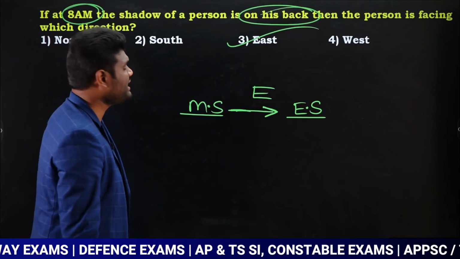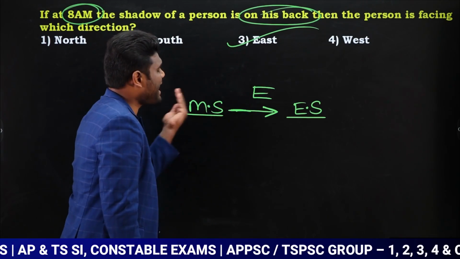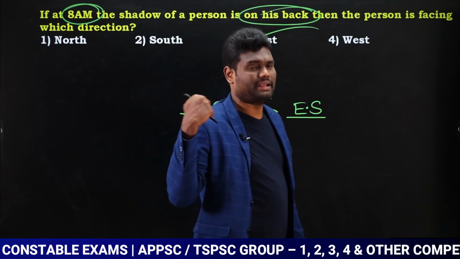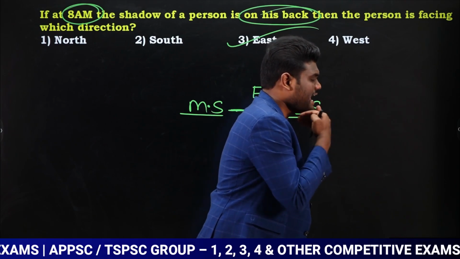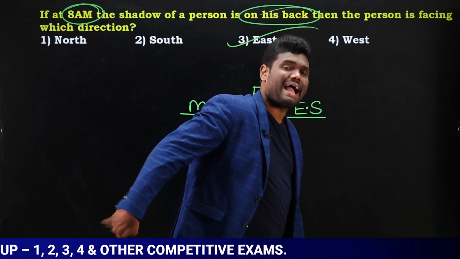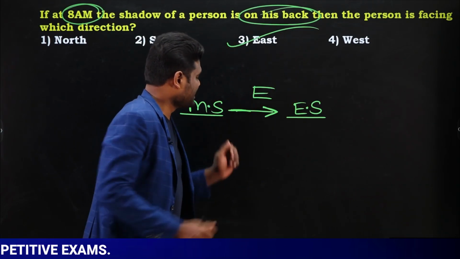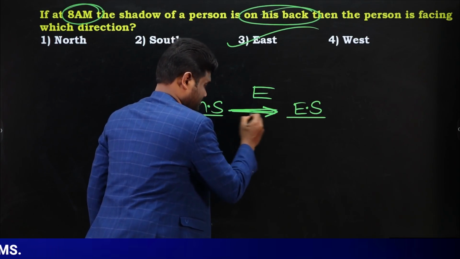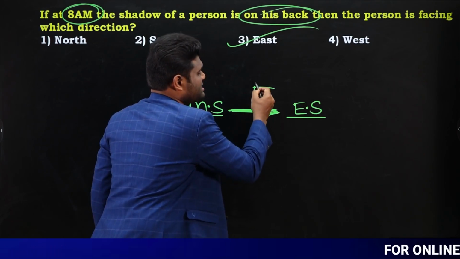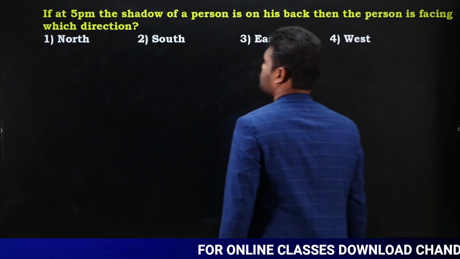Is that clear? Very simple. It's clearly said morning shadow. Morning shadow should be on the back means I need to face towards which direction? If I am facing towards east direction, then the morning shadow will be on my back side. Yes or no? So I am facing towards which direction? I am facing towards this direction. Now what is this direction? This direction is nothing but east. So the answer is going to be east. Is that clear? Let us look at the next one.